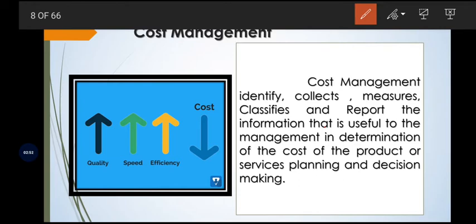So the company or organization is not only concentrating on maximizing the sales and earning more profit, but also the quality is more important, but with the minimum cost.